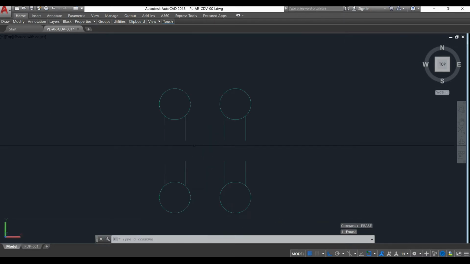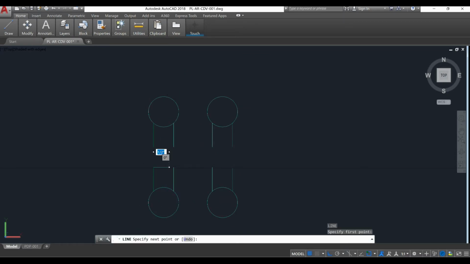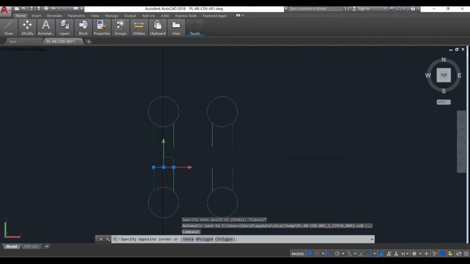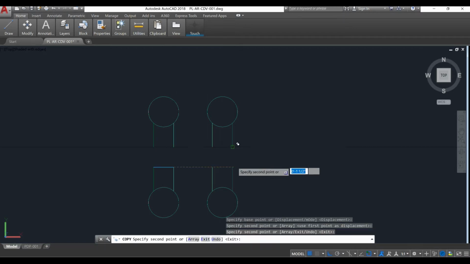The next thing is to create a block for each door handle. We are going to start by drawing a line with the command L from this point to this point, and then we are going to copy this line to the other handles 2 and 3.